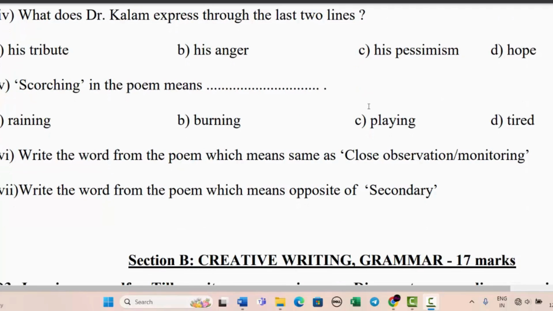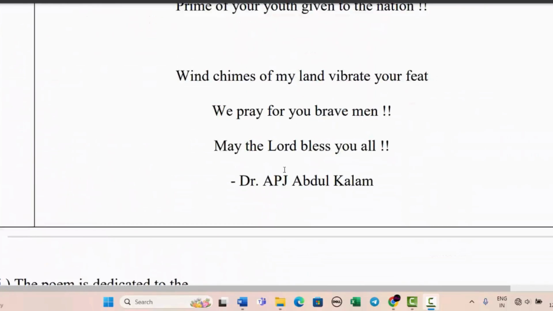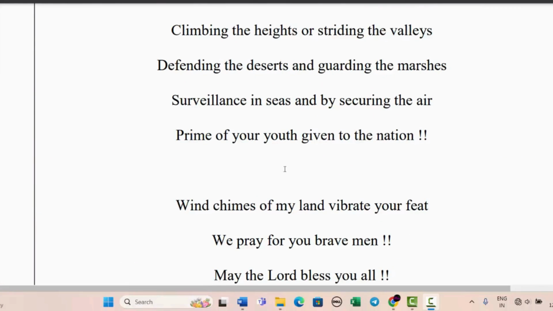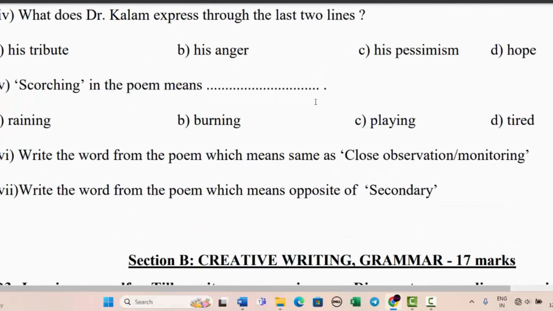Sixth one is: write the word from the poem which means the same as close observation or monitoring. तो close observation और monitoring, अगर हम उसमें देखेंगे तो एक word था जिसका मतलब था surveillance. You can see it here. तो actually this word surveillance is the correct answer of this particular question.